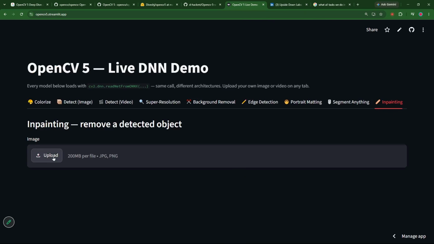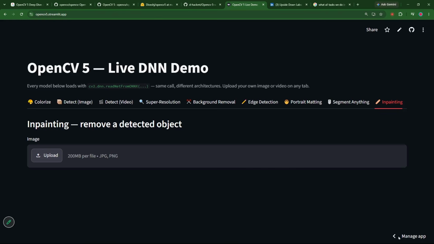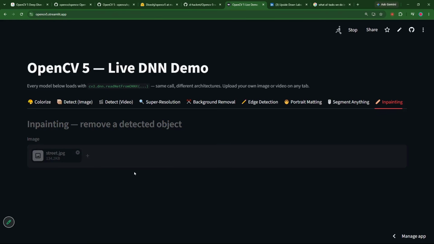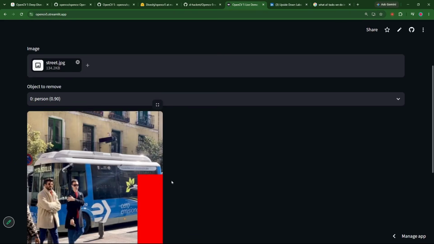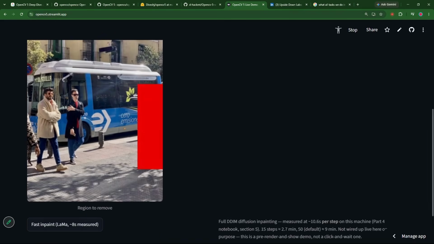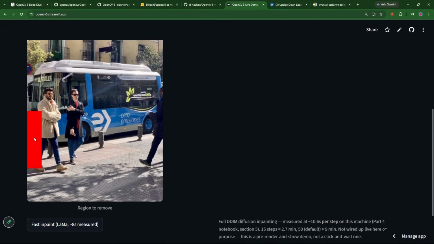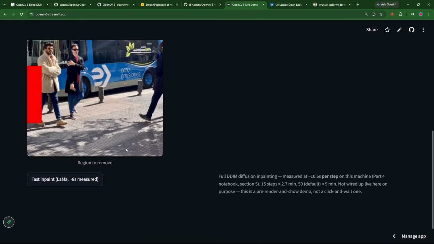There is also something called inpainting. Let us see if this works. I think it was giving me some error earlier, but let us see if it works. I've just dropped in an image. I've programmed it in a certain way. Usually you just highlight the place that you want to inpaint, but I've programmed it so that I will feed an image, you will detect the persons, and we will remove that particular person. So I am trying to remove this particular person. This is the person, fourth person. It should catch this particular person. That is caught. Now we will remove this.